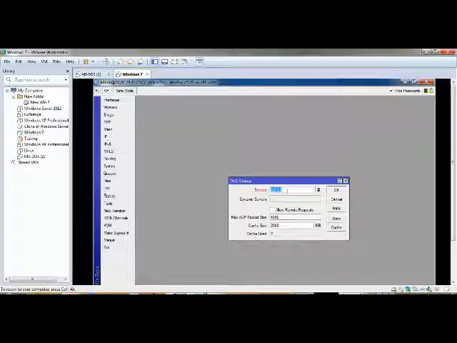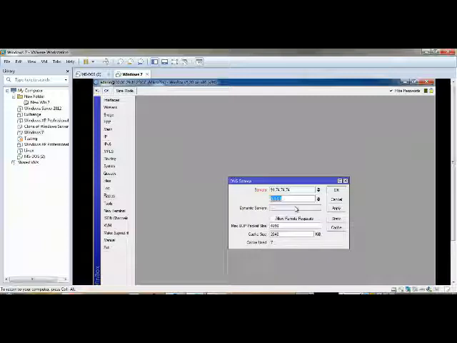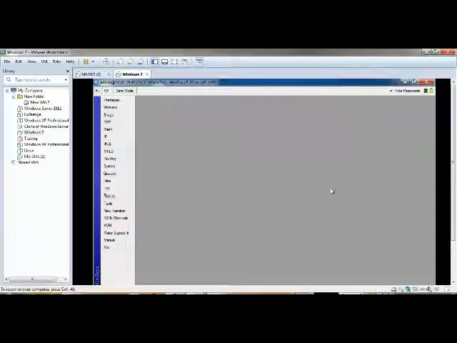DNS means your DNS. What is your DNS for? Like your ISP DNS. You can put your ISP DNS or you can put your Google DNS. So I'm going to put my ISP DNS. Then for another alternative, I'm going to use this Google one. Click this one. Okay, then this DNS has been assigned in my Mikrotik system.